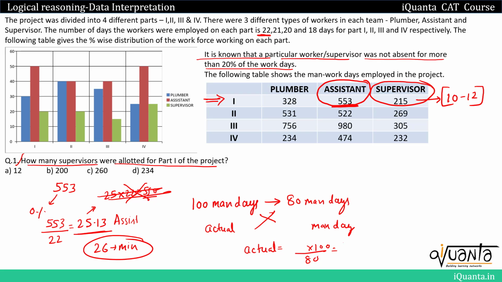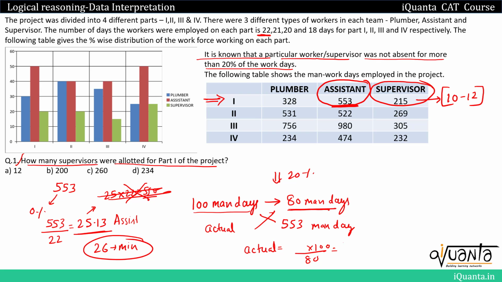Now we'll try to work upon the case of 20% absenteeism. So this is over here. When we have 20% absenteeism, we'll again do it like we did for supervisors. 100 man days will be the work. Due to 20% absenteeism, it will be 80 man days. So now the work that we have been given in the table for assistant is 553 man days. It is due to 20% absenteeism, so we'll write it with 80 man days.